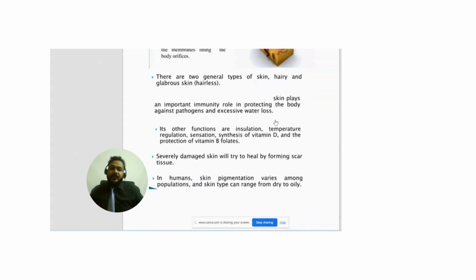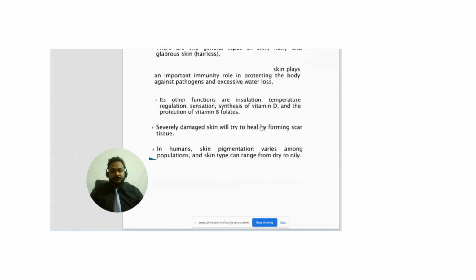Skin plays an important role in immunity. It protects the body against pathogens and excessive water loss. Skin also acts as a thermoregulator. By sweating, it controls the body temperature.